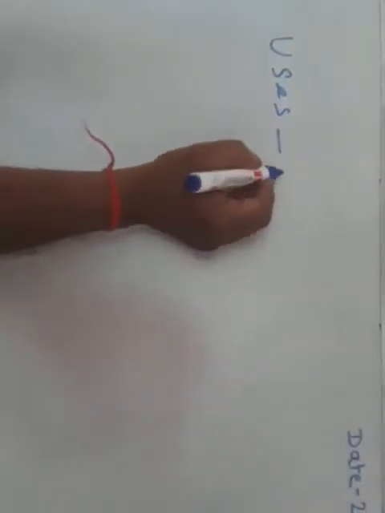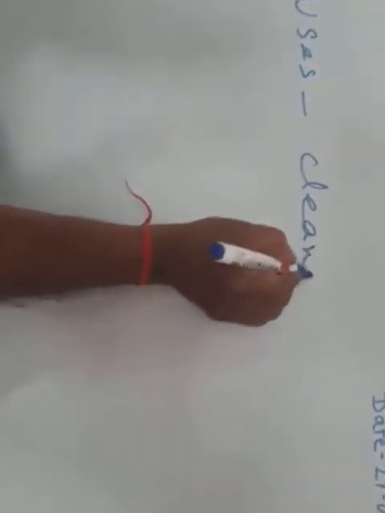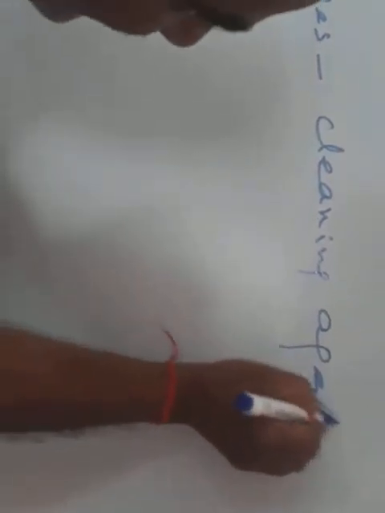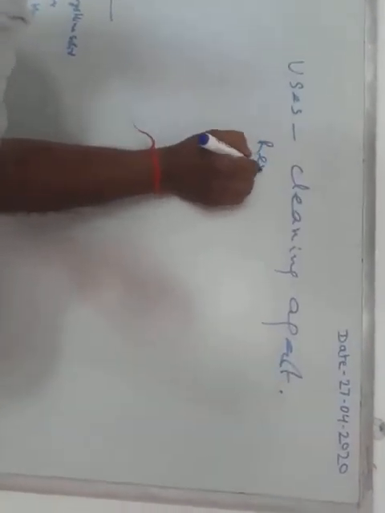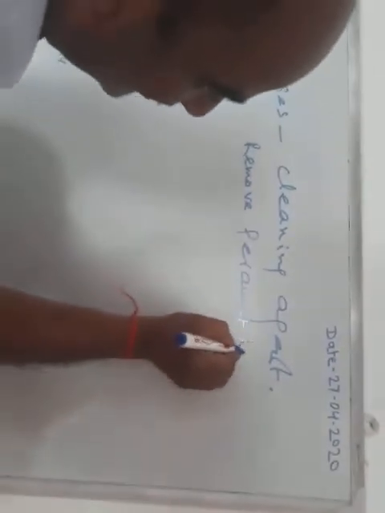After that comes usage. What is the usage of this? One thing always remember: two or three uses must be known, how you will prepare it and what is the usage of this. That's why usage is very important. It is a cleaning agent. First, I discussed, this is the cleaning agent. It is used to wash clothes and to remove permanent hardness of water.